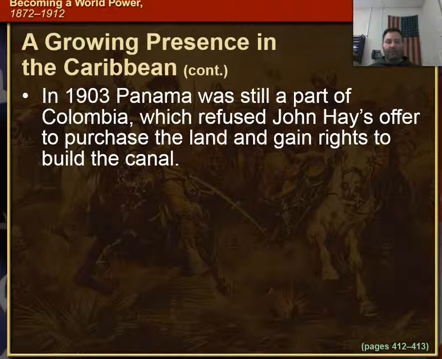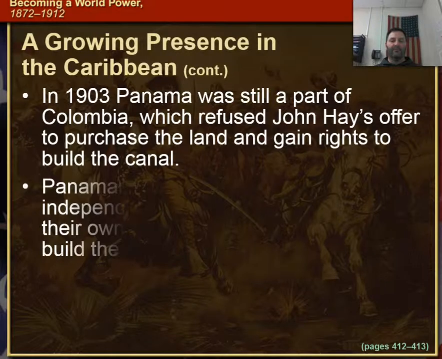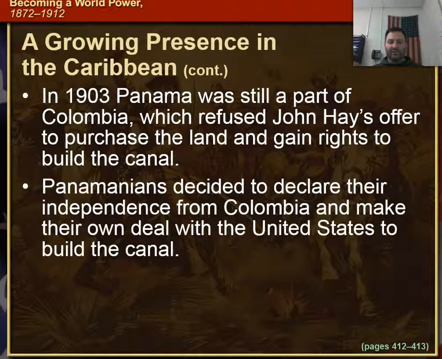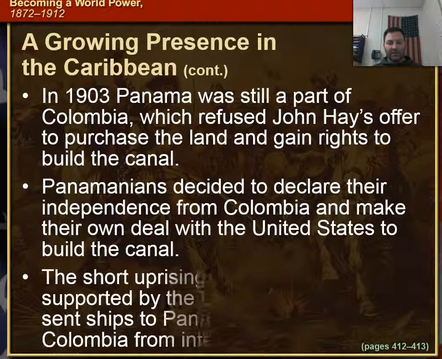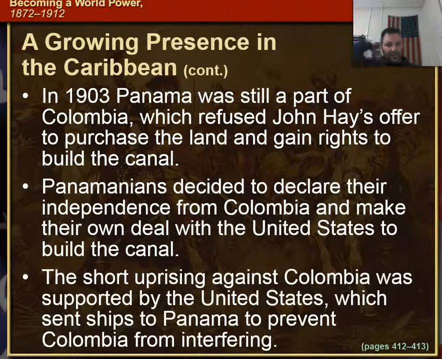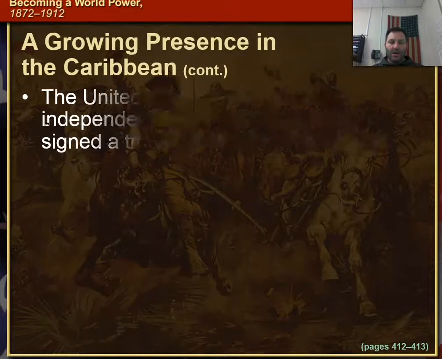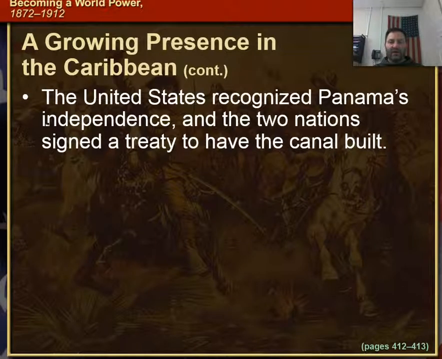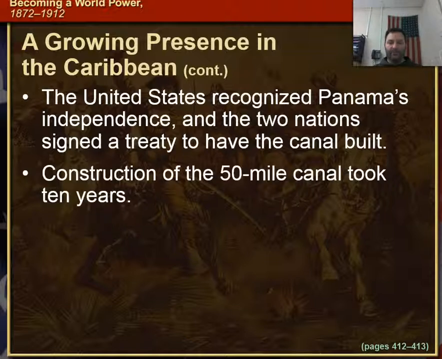In 1903, Panama was still part of Colombia, which refused John Hay's offer to purchase the land and gain rights to build the canal. Panamanians decided to declare their independence from Colombia and make their own deal with the United States to build the canal. The short uprising against Colombia was supported by the United States, which sent ships to Panama to prevent Colombia from interfering. The United States recognized the Panamanian independence, and the two nations signed a treaty to have the canal built.